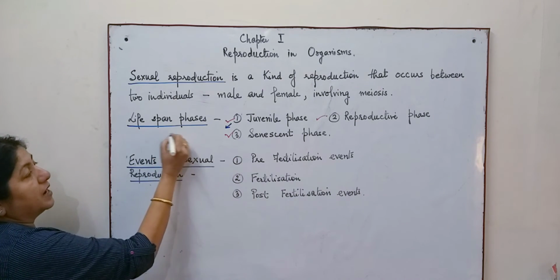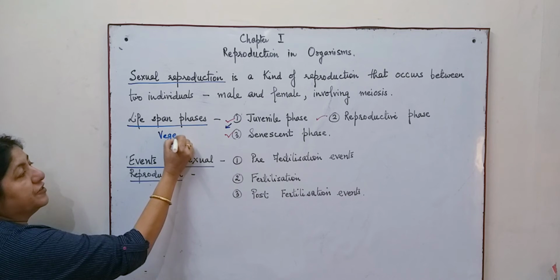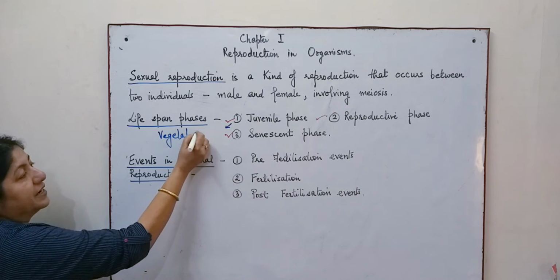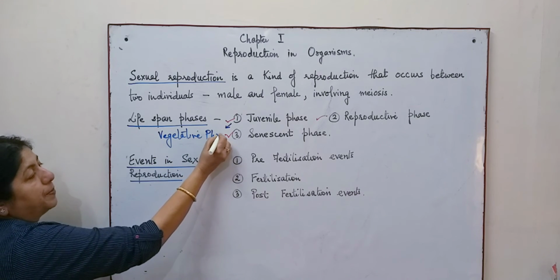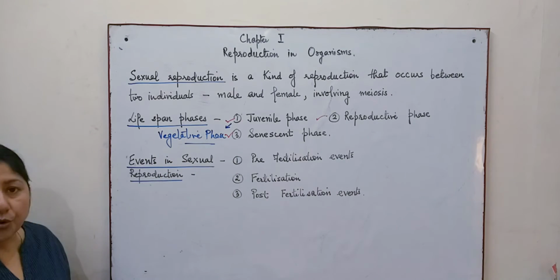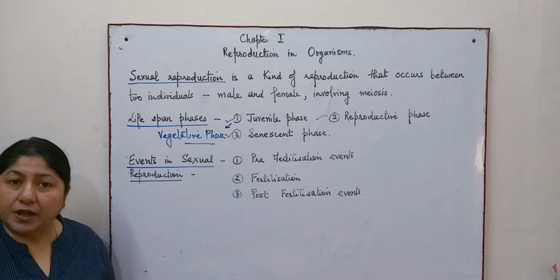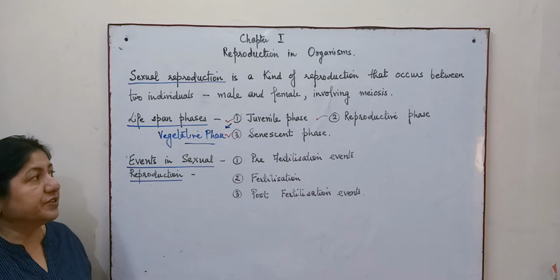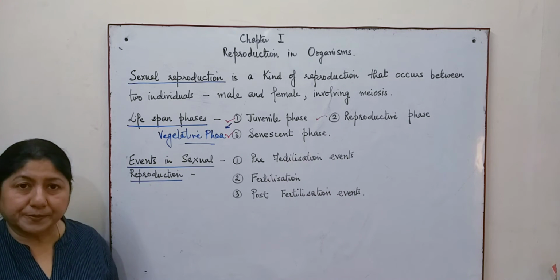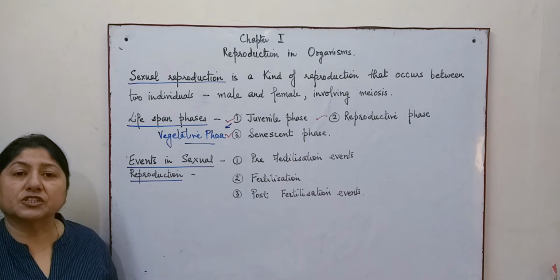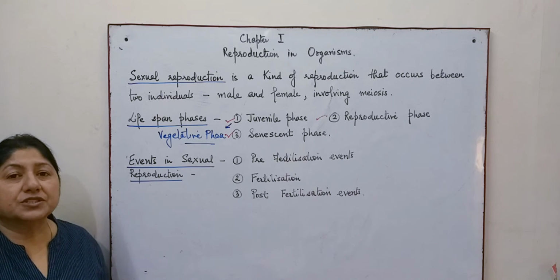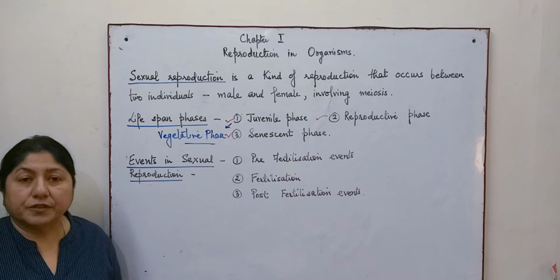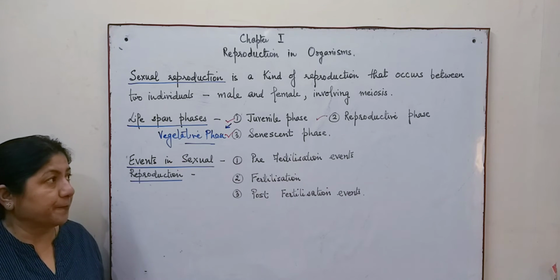In the case of plants, we call it the vegetative phase. During this phase, the plant will continue to grow but will not flower. So the juvenile or vegetative phase is the period during which reproduction does not occur, and instead the development of the plant takes place.